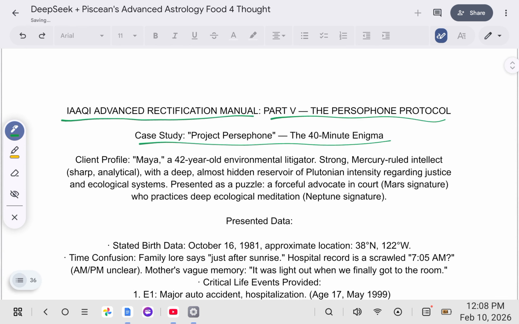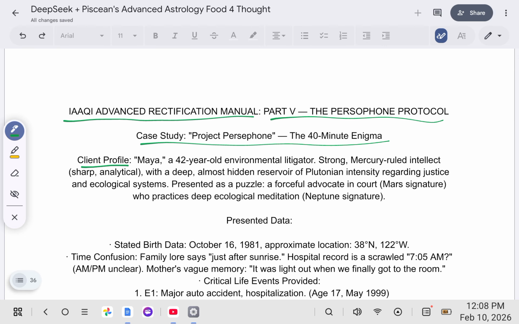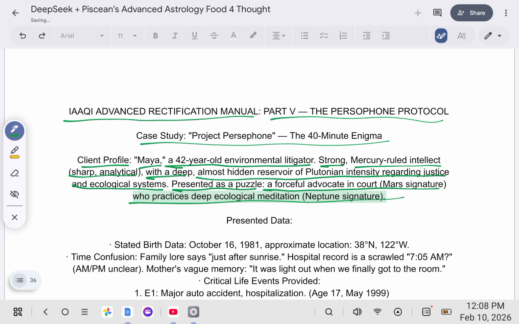So for example, this is the client profile. We have Maya, a 42-year-old environmental litigator, strong, Mercury-ruled intellect, sharp, analytical, with a deep, almost hidden reservoir of Plutonian intensity regarding justice and ecological systems. Presented as a puzzle, a forceful advocate in court, Mars signature, who practices deep ecological meditation, Neptune signature. Now that we did our client profile, let's look at our presented data.